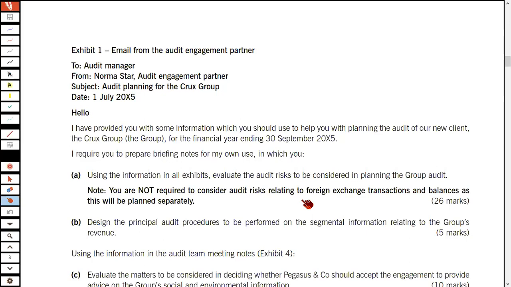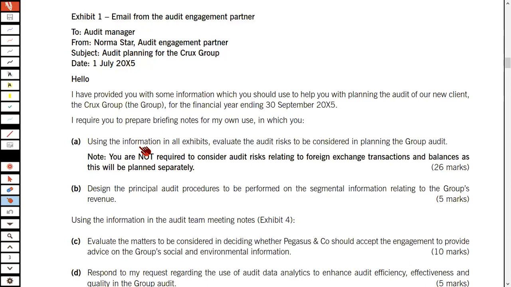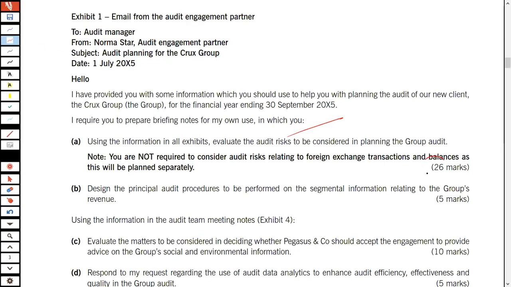Now, what are the instructions that you have to engage in? So now let's just see. It says using the information in all exhibits, evaluate the audit risk to be considered in planning the group audit. So one of the areas is about the audit risk, and this audit risk is actually about section B of the syllabus. Sorry, section D of the syllabus. So you've got section D of the syllabus, which is of 26 marks.